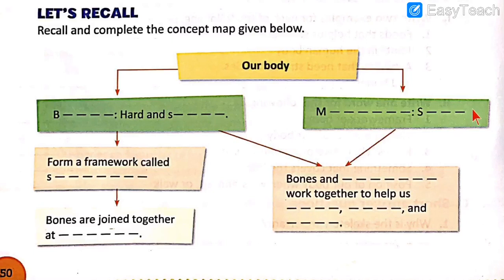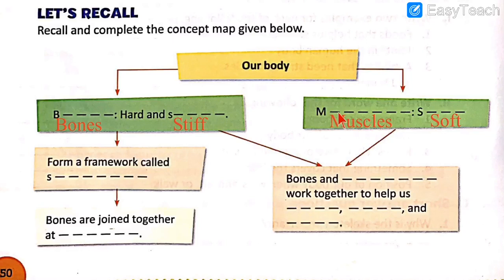And over here we shall write muscles. That is the spelling of muscles. And how are muscles? Muscles are soft. Bones are hard and stiff. So let's write that. So here is the answer. It starts with B. B-O-N-E-S. Bones. Bones are hard and it starts with S. What is that? S-T-I-F-F. Stiff. Means you cannot break it easily.